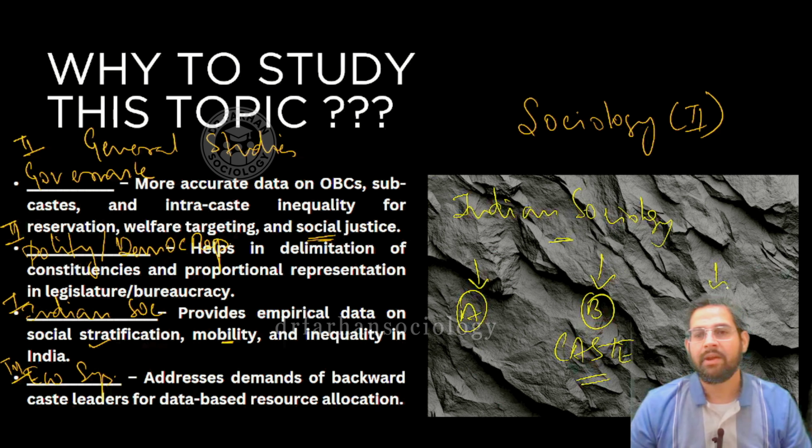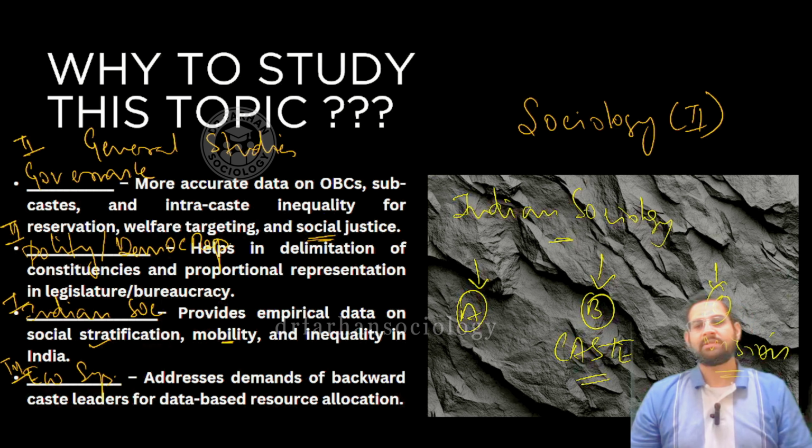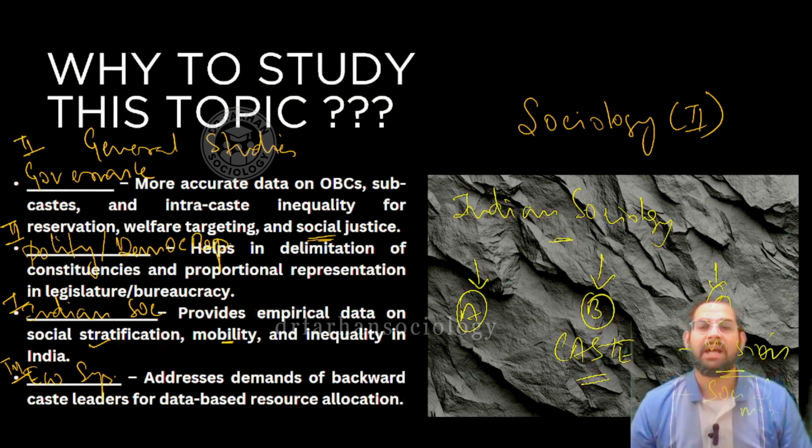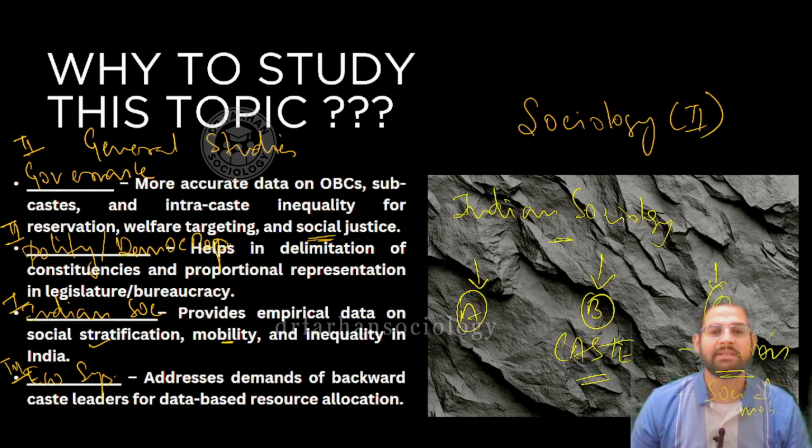And not to forget, in your part C as well, when it comes to economic systems, law-making changes, how the government has done the developmental planning. In the first part, the visions of Indian development, we have discussed the aspect of the caste system. And if you're talking about social movements, in that also the topics of Dalit and OBC movements are going to be discussed. So largely I feel that this is important for your section B. The direct topic is caste. Then I also think that every thinker has discussed caste, so that is also relevant. And when we talk about social movements, in that also this is important.